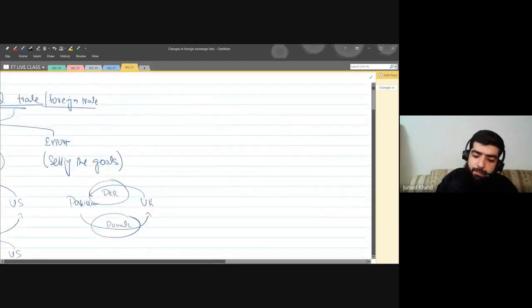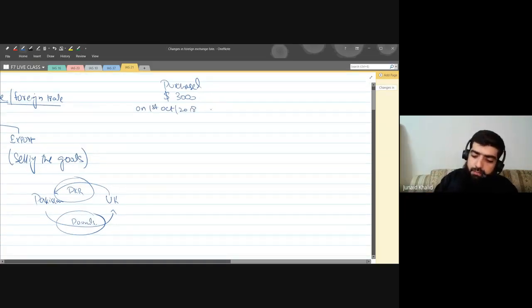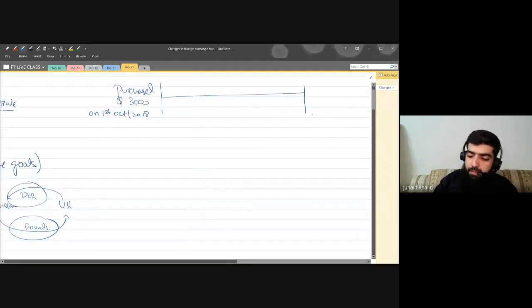For example, today I purchased goods worth $3,000. I promised to pay after 3 months. The purchase was on 1st of October 2018, and I promised to pay this amount in the month of January. So I purchased this on credit.